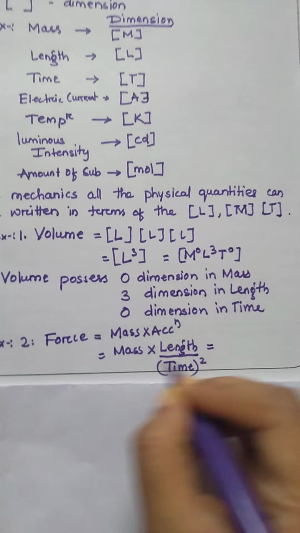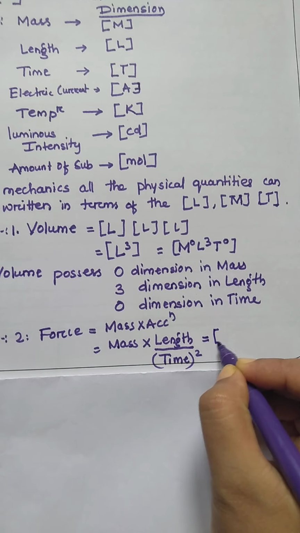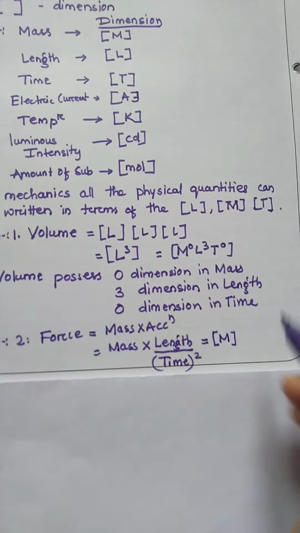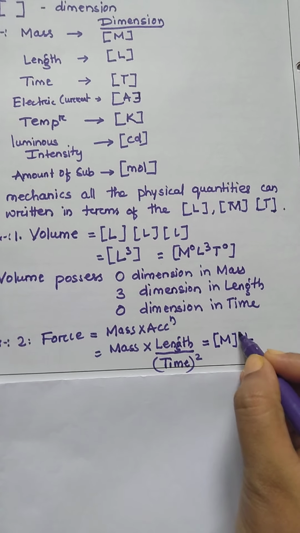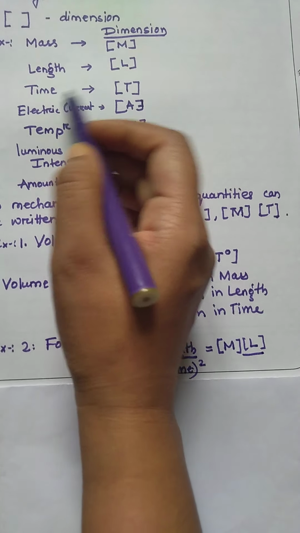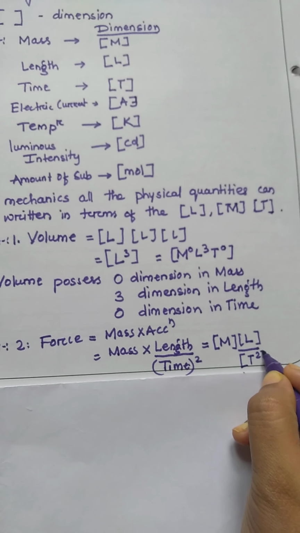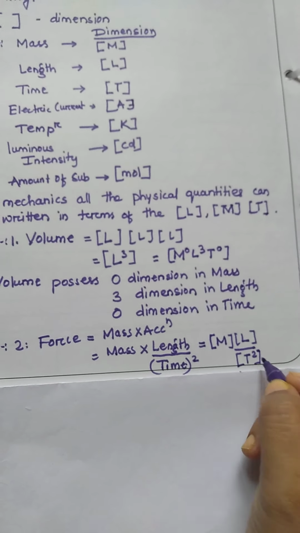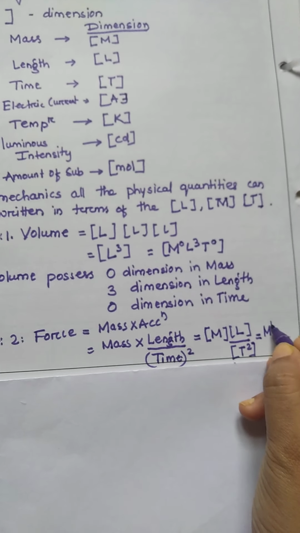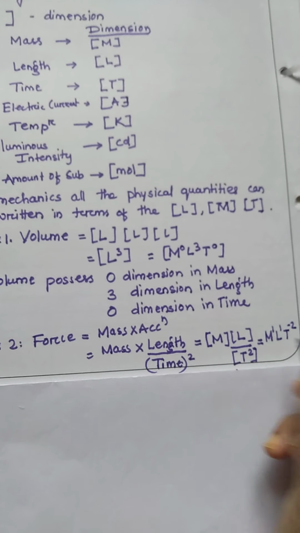Let me write, for mass I will write M, for length I will write L, divided by time square, and for time I will write T, and square of that will be T^2. So now the equation will become M^1 L^1 T^-2.